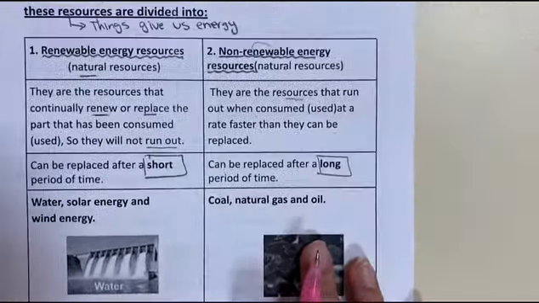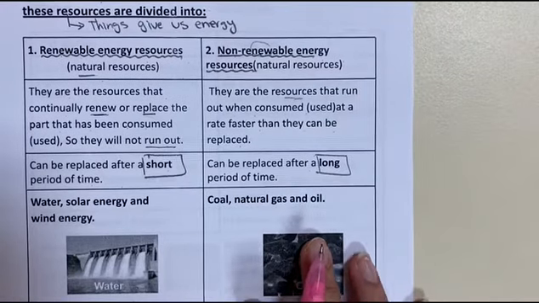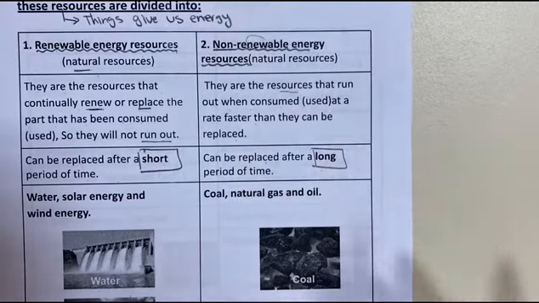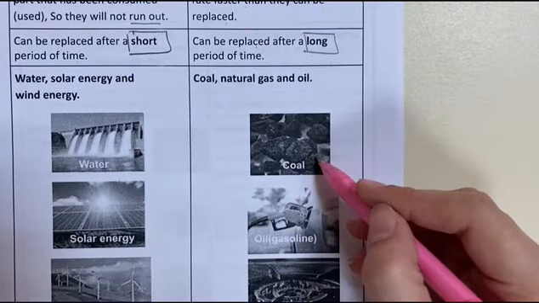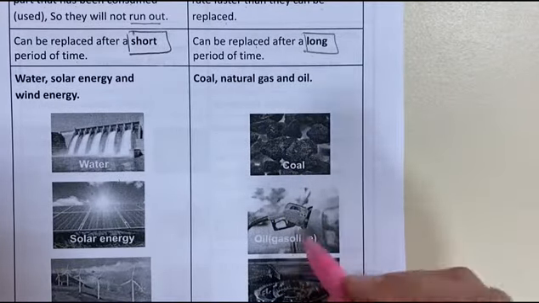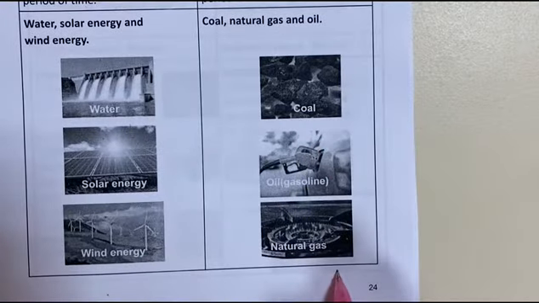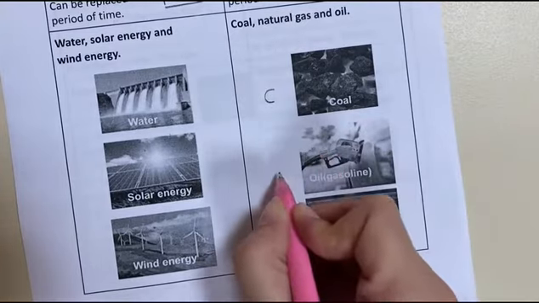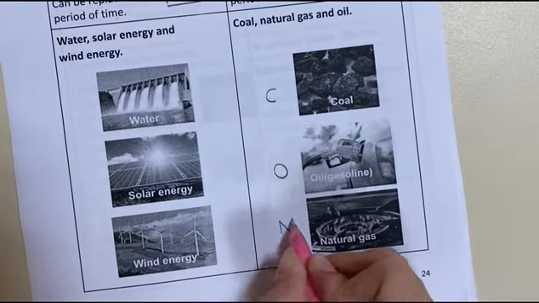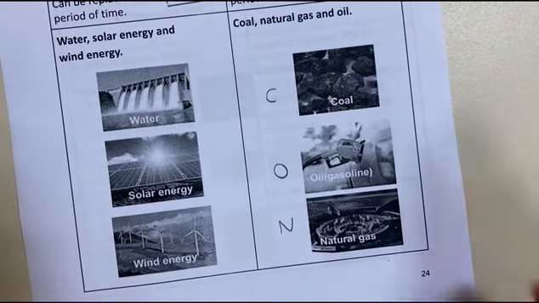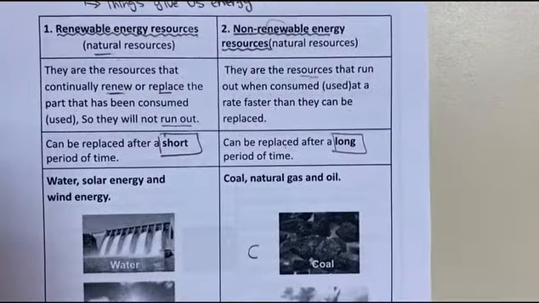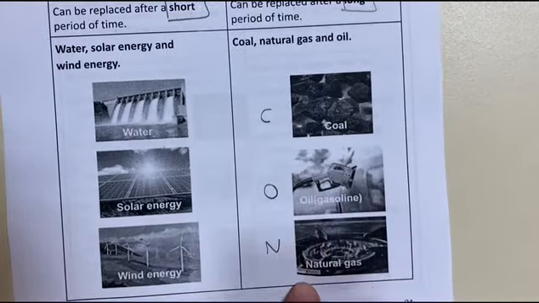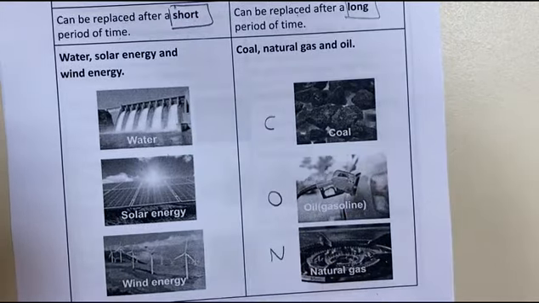And what about the non-renewable energy resources that can be replaced but only after a very long time, like coal, gasoline, oil, and natural gas? We can summarize them in C-O-N, con. So the non-renewable energy resources are coal, oil, and natural gas.